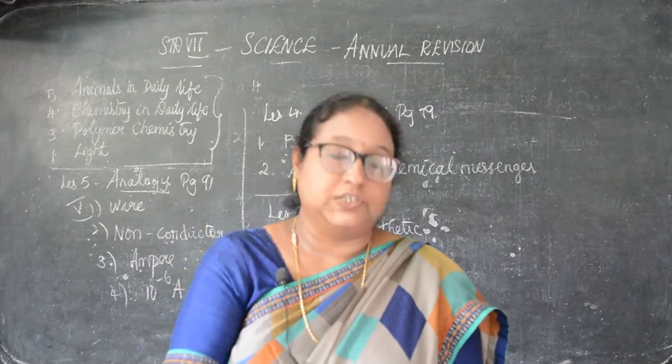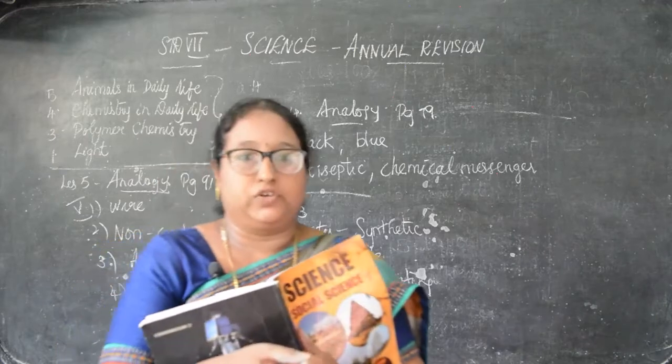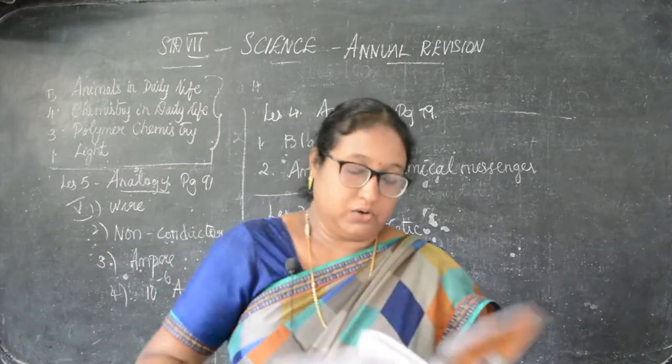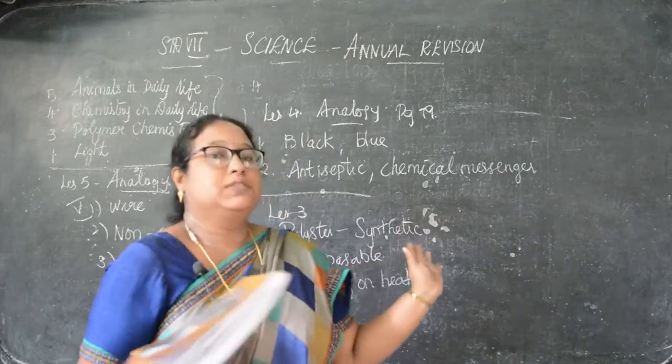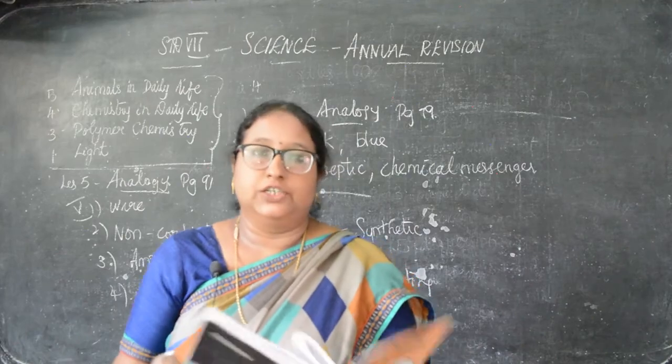So with this, we'll finish this, children. That is, choose, fill in the blanks and analogy. I'll finish in this class. So in the next class, we'll continue with true or false and math, children. Okay, so we have to learn this for your annual exam. From this revision you will get. Okay. Thank you, children. We'll continue in the next class.